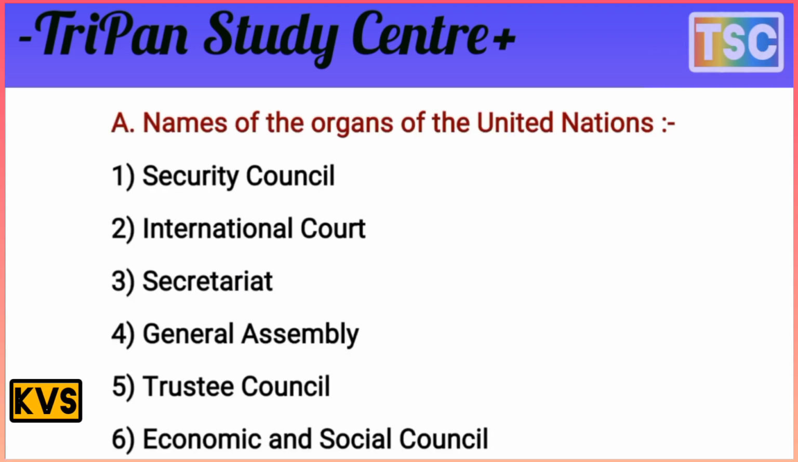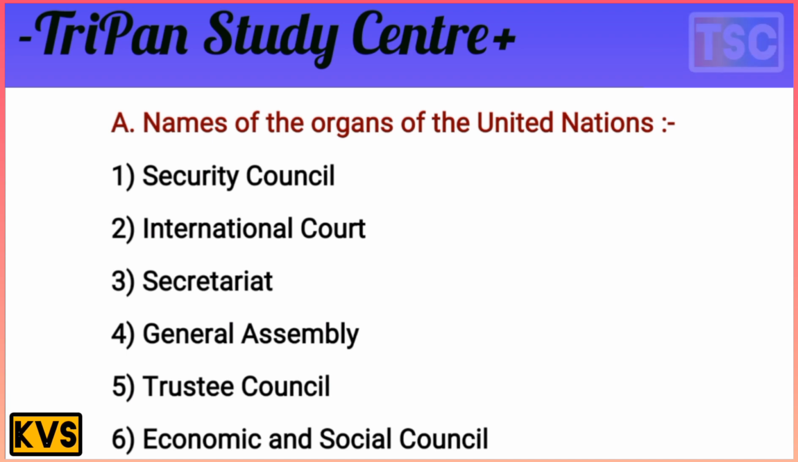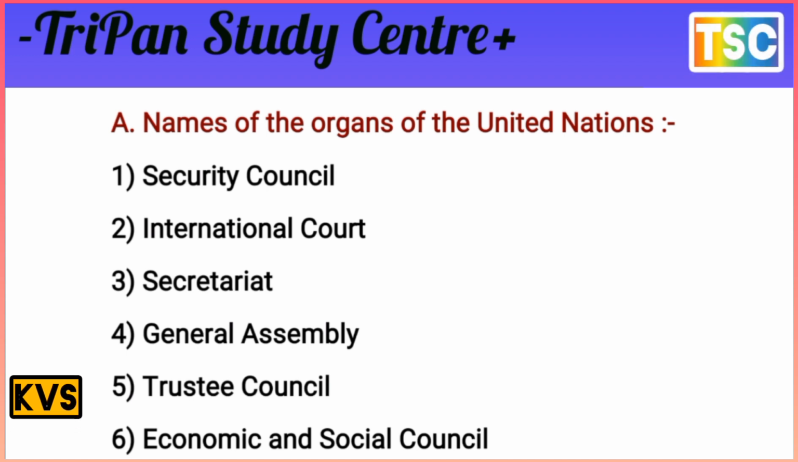The organs of the United Nations: first is the Security Council, second the International Court of Justice, third the Secretariat, fourth the General Assembly, fifth the Trusteeship Council, and sixth the Economic and Social Council. These are the six organs of the United Nations.